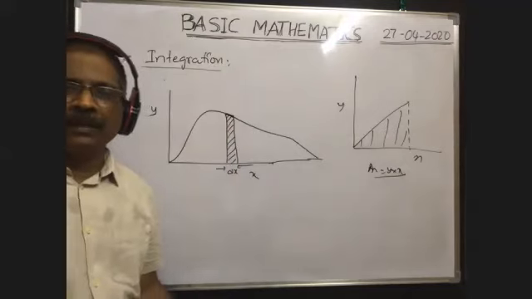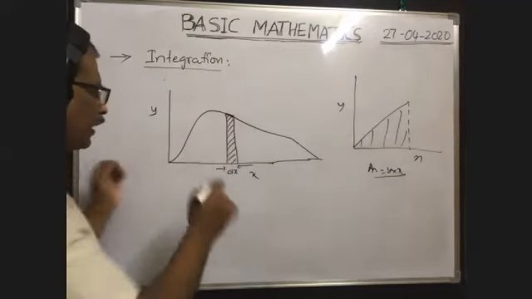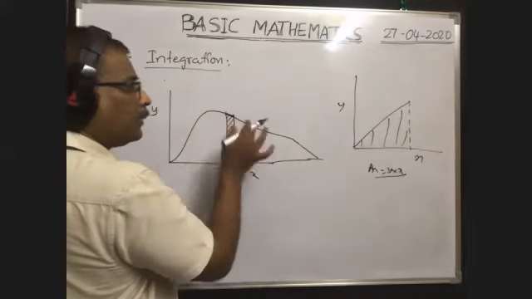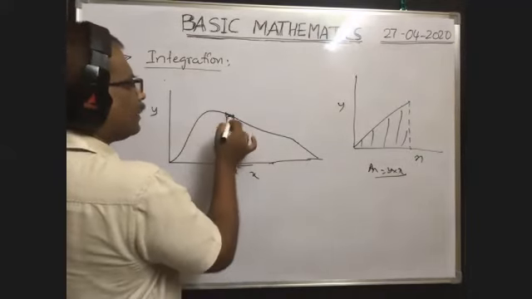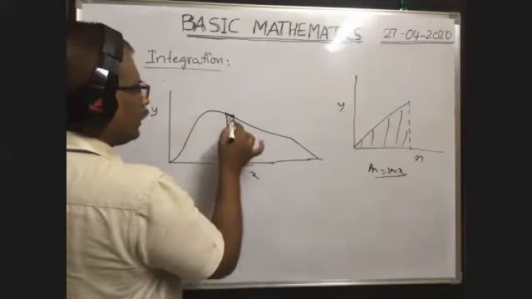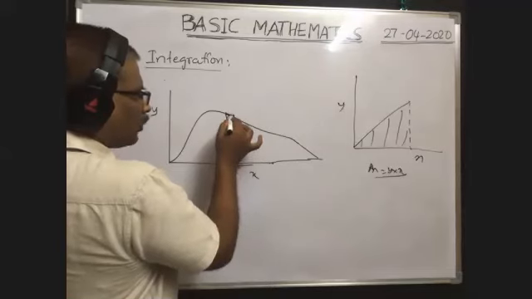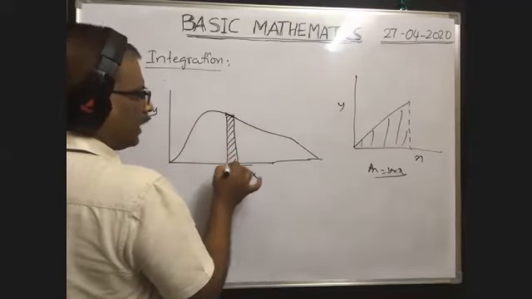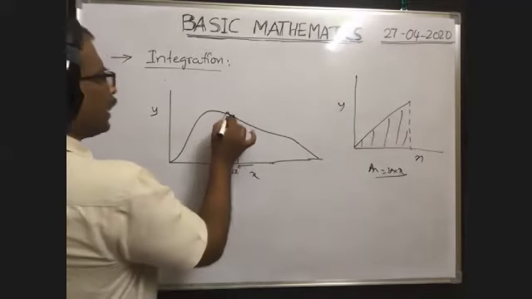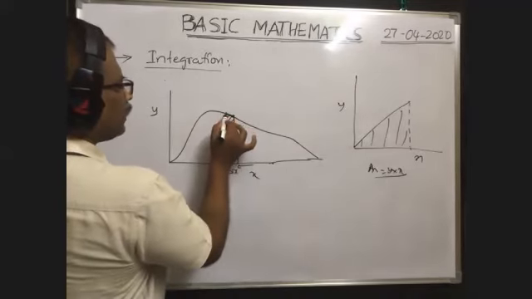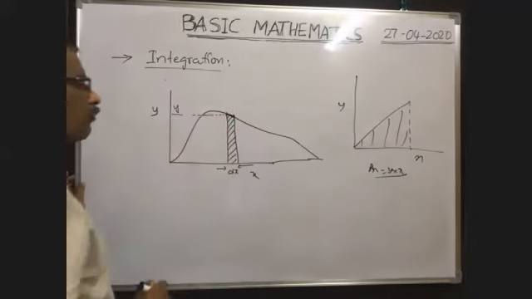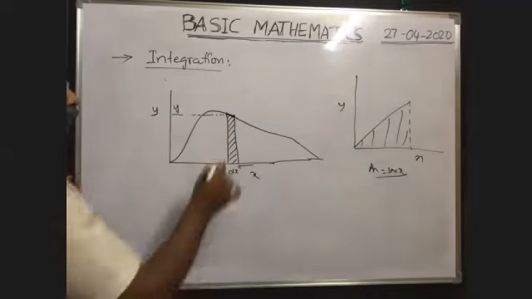On the graph we have considered a small part that is called an element. Area under the element means from the two ends of the element you draw two vertical lines, then the area bounded by these two vertical lines with the x-axis is nothing but the area under the element. Suppose exactly at the point where the element is considered, the y value is equal to y. Then what is the area under the element?